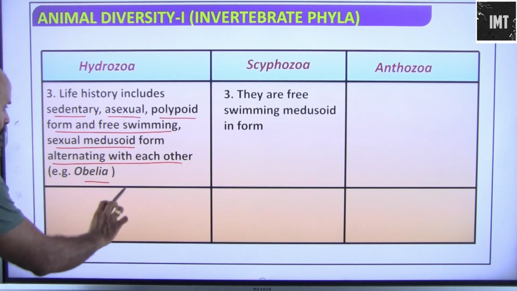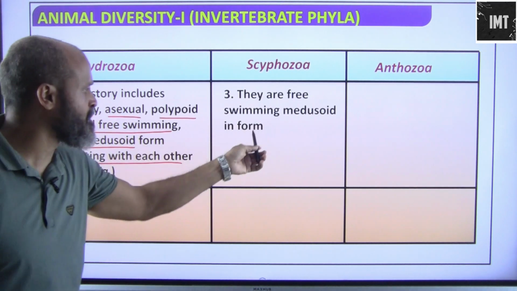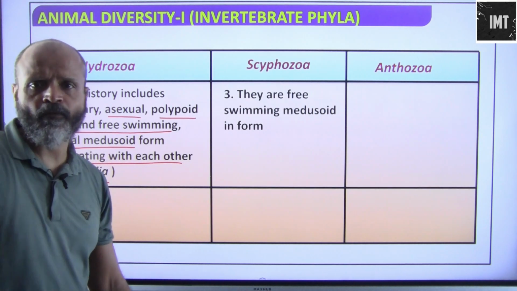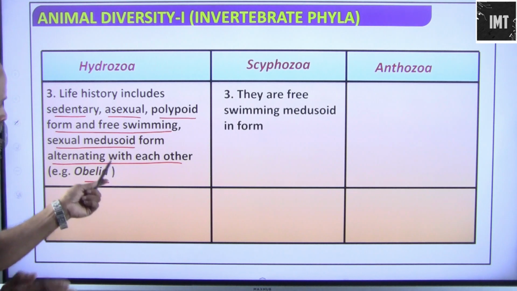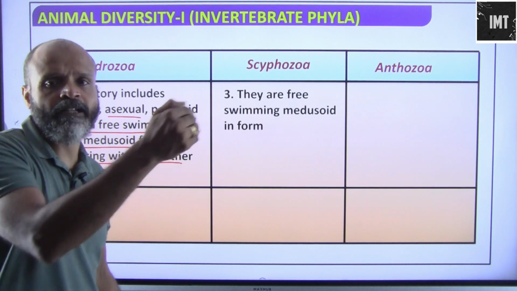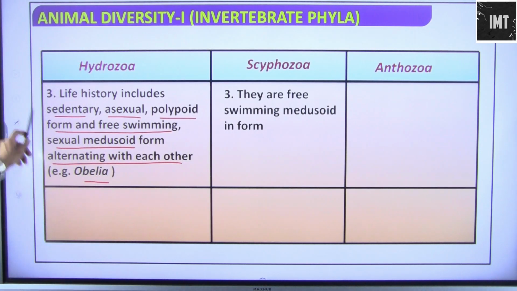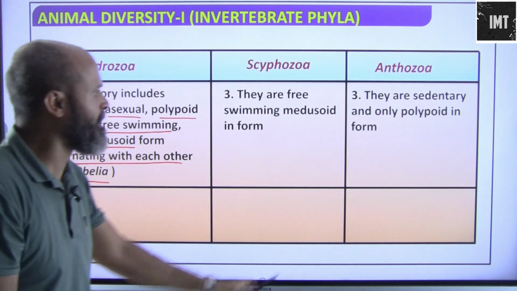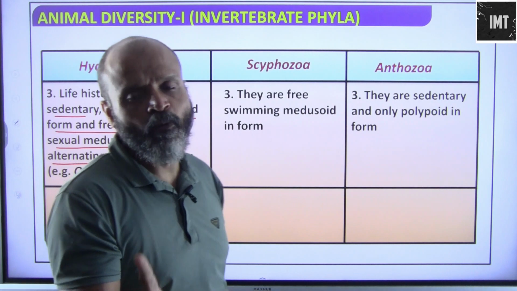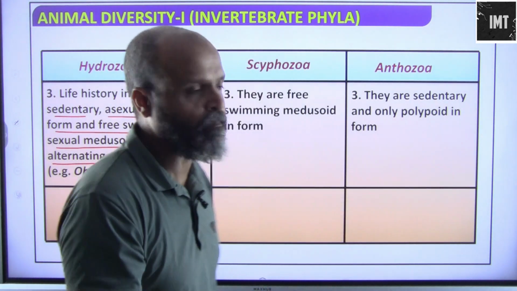So this is basically Obelia. In Scyphozoa, they are free swimming and medusoid in form. All their lifespan they will be in medusoid form. Here we have alternation of generations: polyp, then medusa, and then again polyp forms. And in Anthozoa, they are sedentary and only polyp in form. Sedentary, they will not move, and the reproduction will also be in the polyp form.